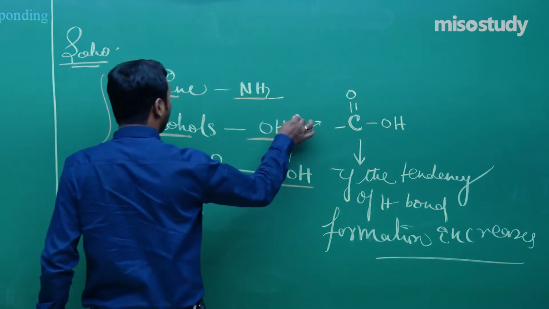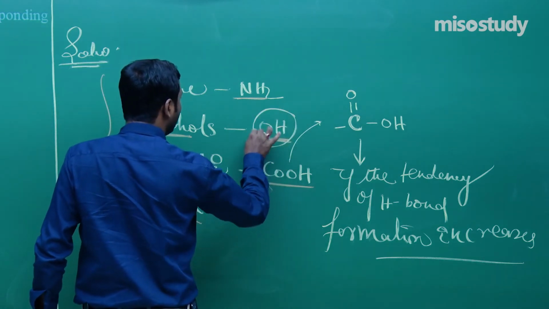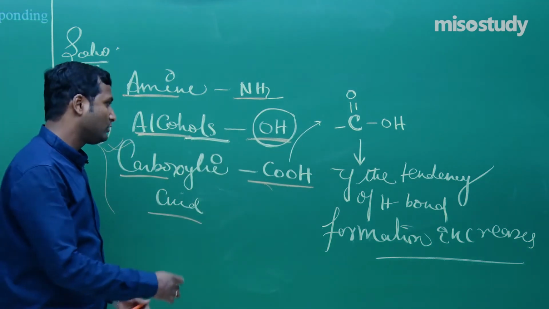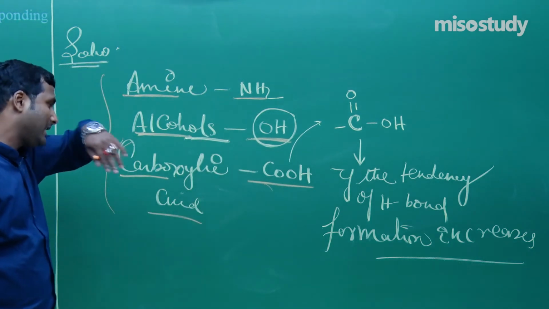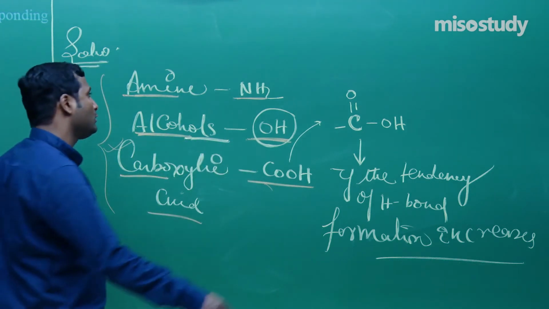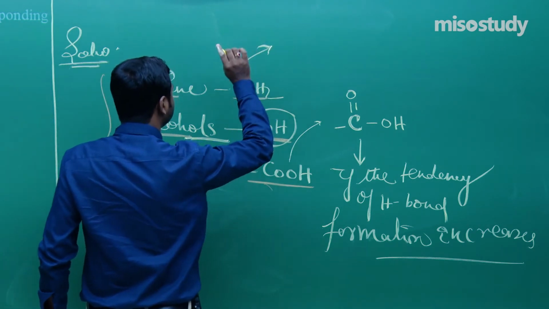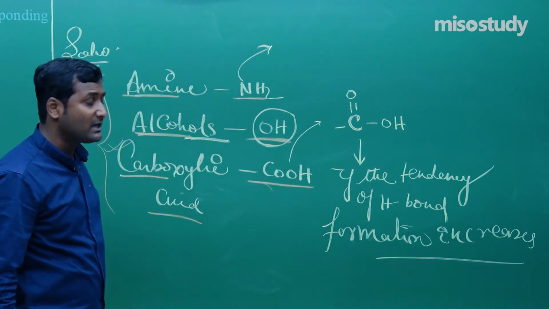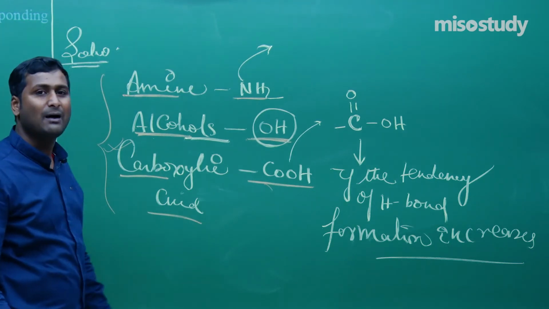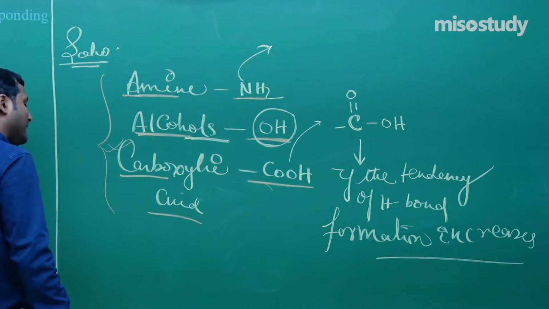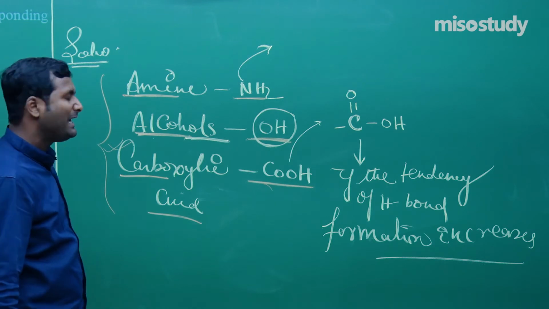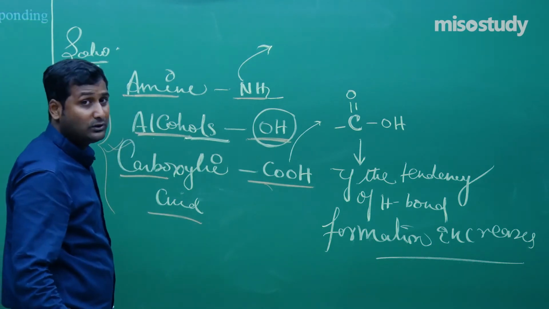Then there comes oxygen, OH, that is alcohol. After carboxylic acid, the hydrogen bond formation is better in the case of alcohol, that is the OH group. Then there comes amine. Here also there is a tendency of hydrogen bonding, but the ease of formation of hydrogen bond is less than alcohol and carboxylic acid. So which will have more boiling point? Carboxylic acid. And which will have less boiling point? That is amine.